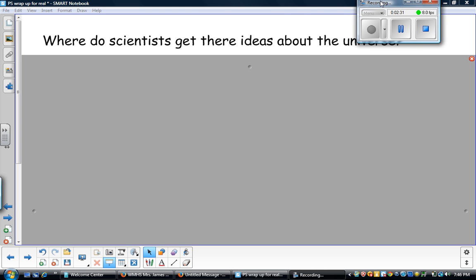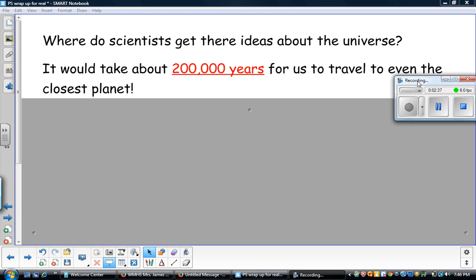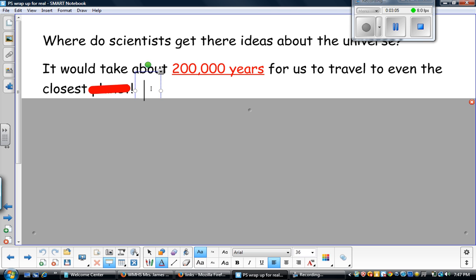So where do scientists get their ideas about the universe? It would take us, now I'm not talking about light, now I'm talking about us, in the fastest spaceships that we have about 200,000 years to travel even to the closest sun. I'm sorry, I should say the closest sun there, so let's correct this word. So please correct that in your notes. To get to the closest star. It wouldn't take us nearly that long to get to the closest planet, which is Venus. Let's try it one more time. Get to the closest star.